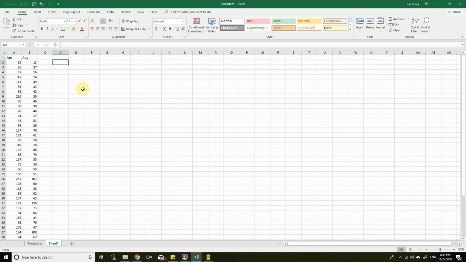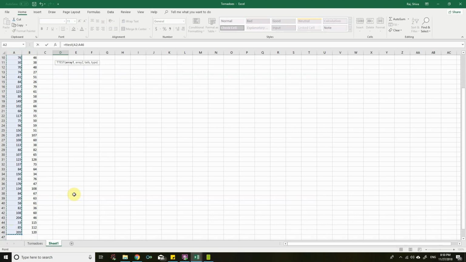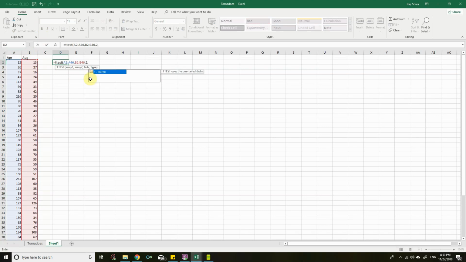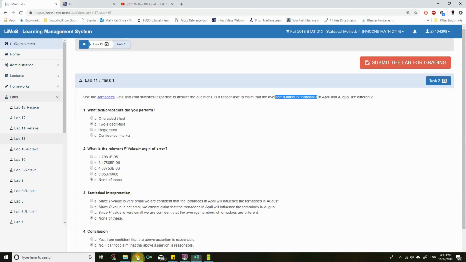So the two-tail test is equals T.TEST. Array 1 is A2 up to A46, comma, the second array is B2 up to B46, comma, the tail is two-tail, and the type is 3. Thus we get the p-value 8.17505 e to the power -06, which is a very small number. So this is the correct one, so B is the choice.